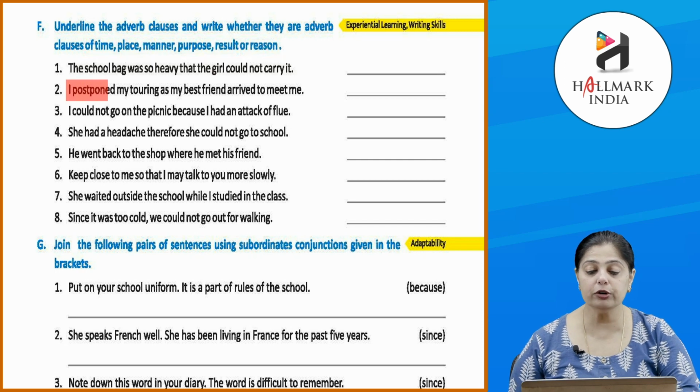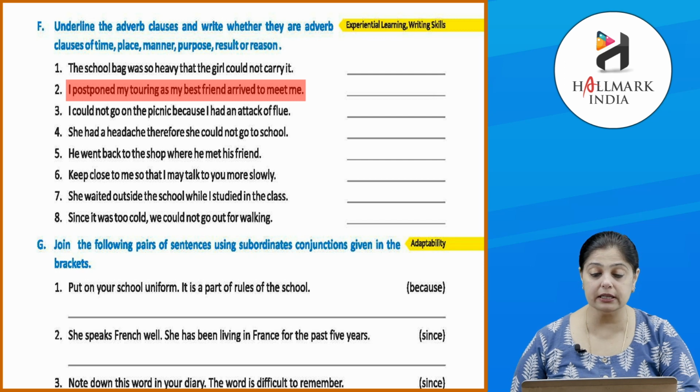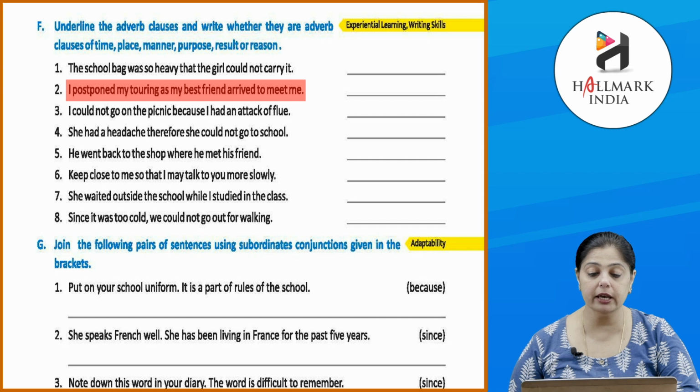Okay. I postponed my touring as my best friend arrived to meet me. So, here we are giving a reason again. Okay. We are telling the purpose of cancelling the trip. Okay. So, I postponed my touring as my best friend arrived to meet me. So, यहाँ पे my best friend arrived to meet me आ जाता है आपका clause और ये हो जाता है the purpose for cancelling the trip. Okay. Now, quickly do the remaining ones.